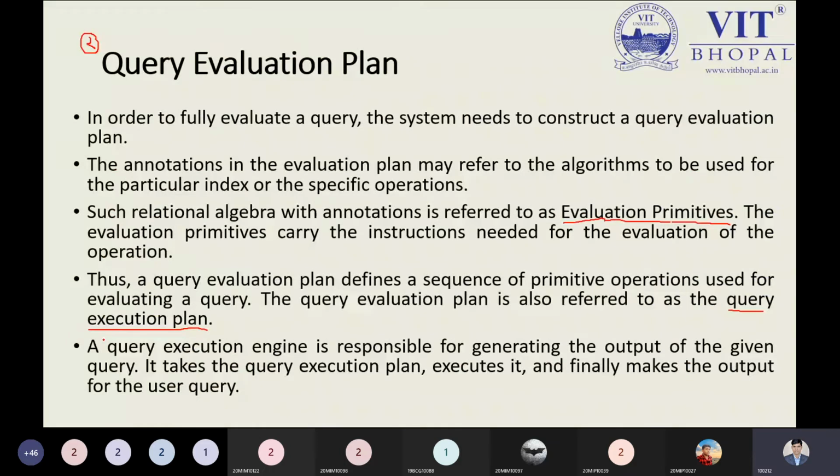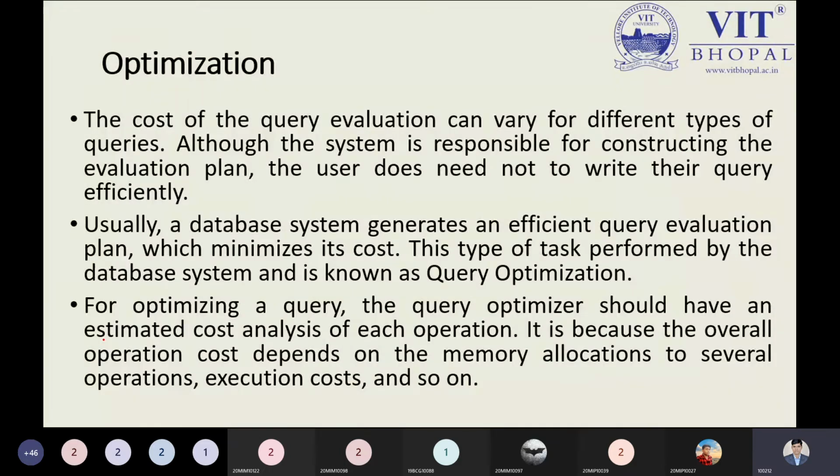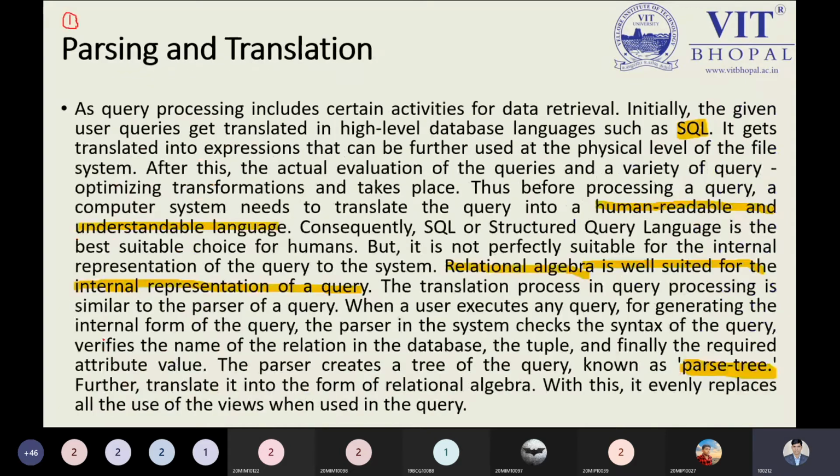Next step we have the optimization. So after understanding this point, the third one was the optimization. The second one was evaluation, so the third one we have seen.